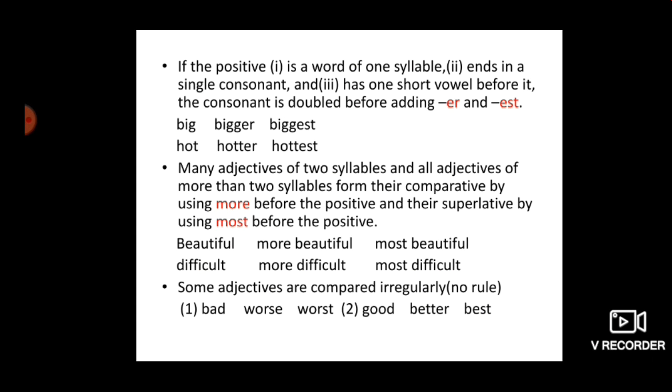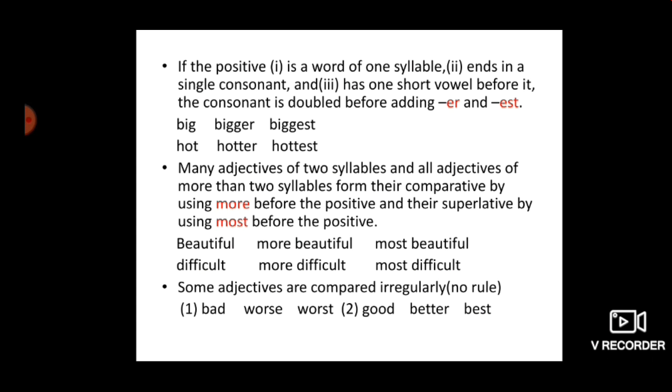If the positive is a word of one syllable or ends in a single consonant and has one short vowel before it, the consonant is doubled before adding ER and EST. Okay, you can see this example big. What is our first point? Is a word of one syllable. One syllable means there is no break. We are speaking like big. No break is there.